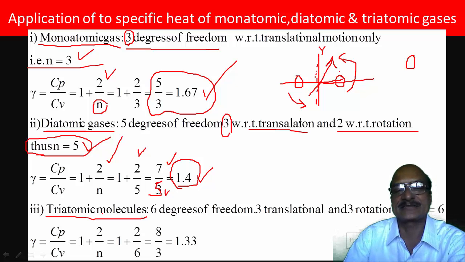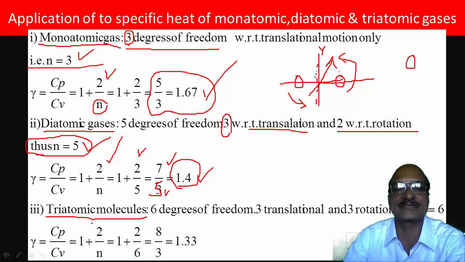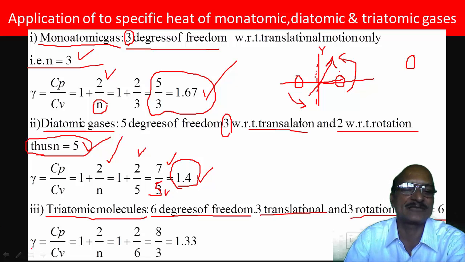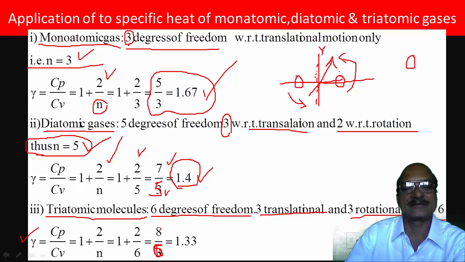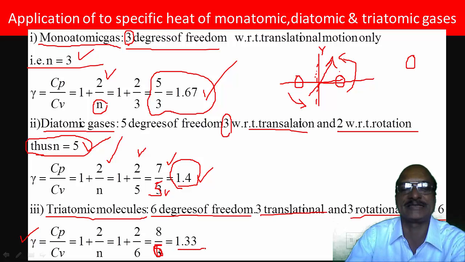In this case, they possess 6 degrees of freedom, 3 translational and 3 rotational. So we can calculate the specific heat ratio gamma, Cp by Cv, which is equal to 1 plus 2 by n, that is 1 plus 2 by 6, that is 8 by 6. So this comes out to be 1.33.